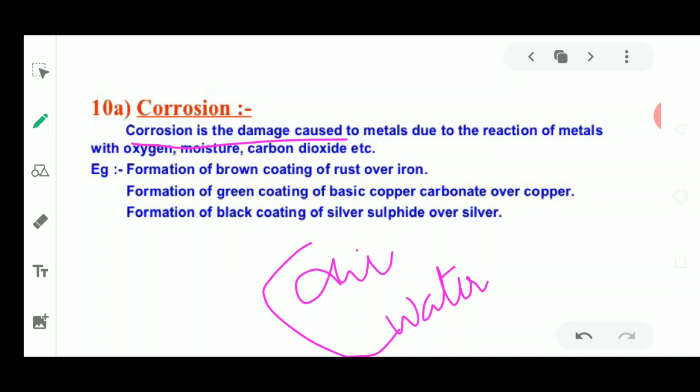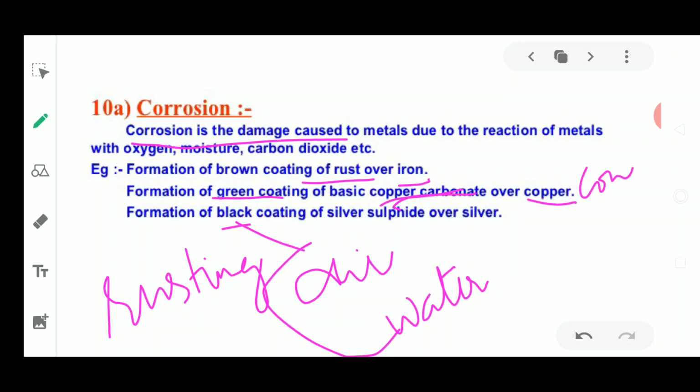Now in the case of iron, it is known as rusting. What is this rusting? We have already discussed it, but again I am discussing it here. It is the formation of a brown layer in the form of rust over iron. Even a green colored coating is formed on the surface of copper. This is copper carbonate, where this green colored coating is formed. Here it is known as corrosion.